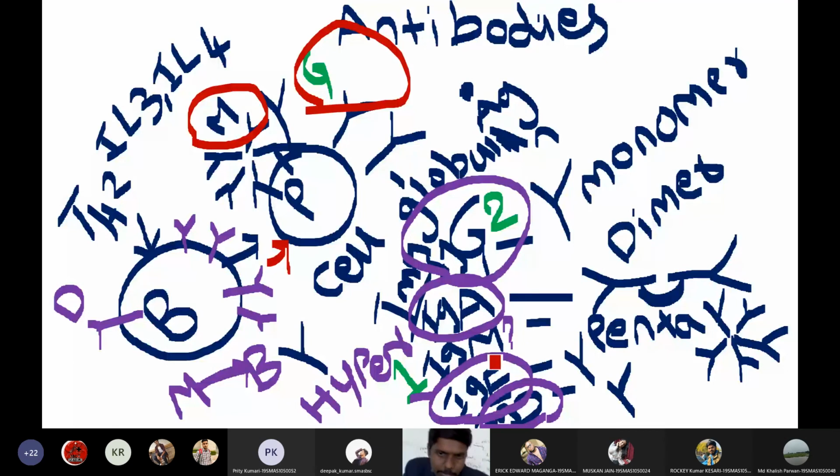Then IgM antibodies are the precursors for IgG antibodies, and they are the largest antibodies in our body. IgM antibodies are pentamer in nature. That means they are a combination of 5 antibodies together, whereas IgA is a dimer. That means it is a combination of 2 antibodies with a specialized link. Then IgE antibodies mediate allergic reactions and hypersensitivity reactions, whereas IgD antibodies usually reside on the surface of B cells as the receptors. So these are the functions of 5 types of antibodies.